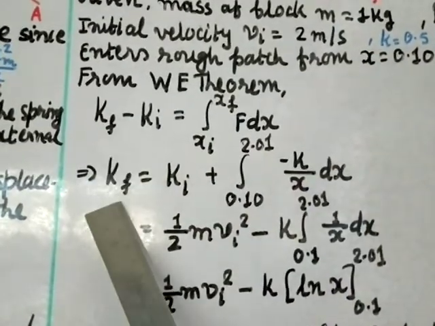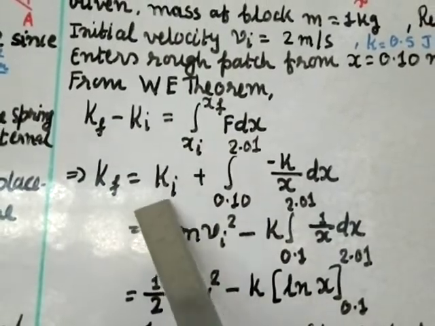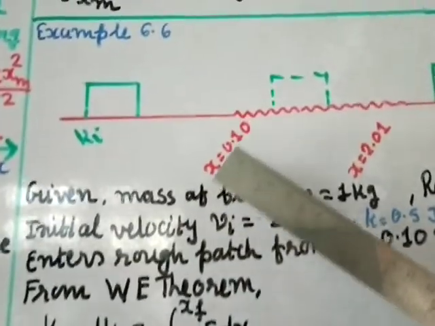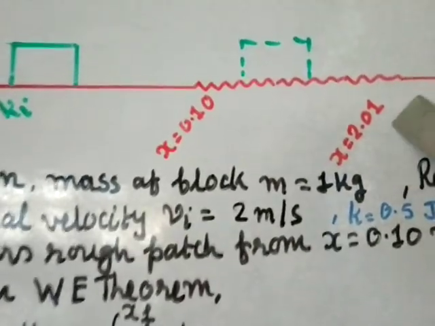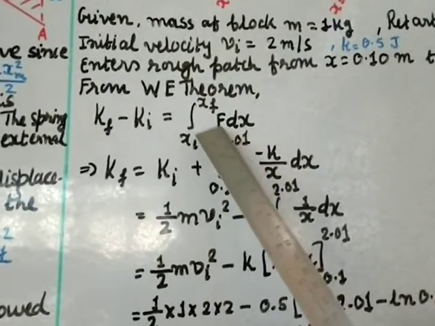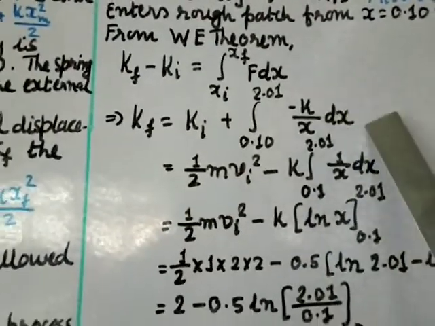So Kf, which I have to find, equal to Ki, transferring it, it becomes positive, Ki plus this integral, starting from x equal to 0.10 and xf reaching up to 2.01. The patch is up to 2.01, so xf will be 2.01, and F is Fr, which is given in the equation as minus k by x. So I put here minus k by x dx.